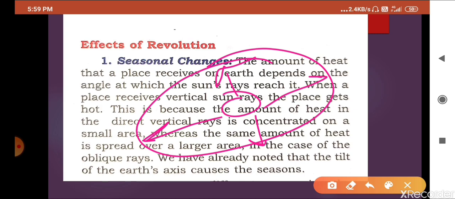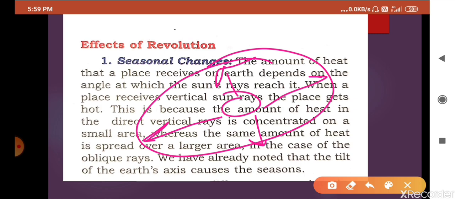The northern hemisphere changes its position after 6 months, and the southern hemisphere also changes its position after 6 months. So while there is winter in the northern hemisphere, there will be summer in the southern hemisphere. Why? Because whenever the southern hemisphere is near the sun, the northern hemisphere will be away from the sun. If any hemisphere is away from the sun, we feel cold or winter season, and if it is near the sun, we face hot or summer season in that area.